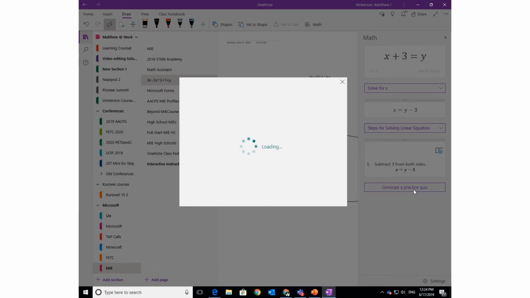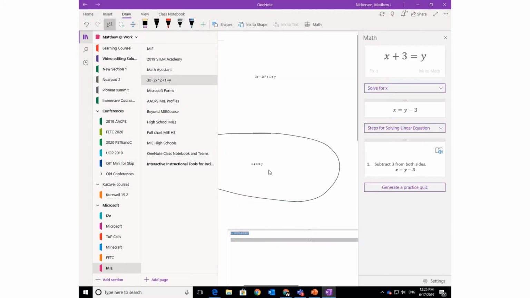So this is new for the OneNote Windows app, and by default it says 3 questions, but you can do anywhere between 1 and 20 questions. So I'm going to do a 10-question quiz. Generate the quiz. It doesn't have to actually be a quiz. It can just be for practice.